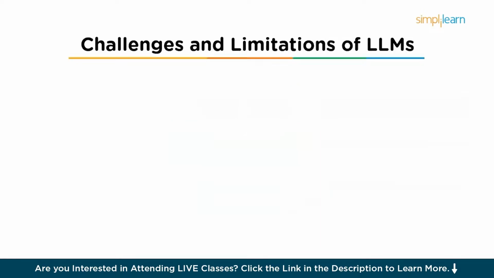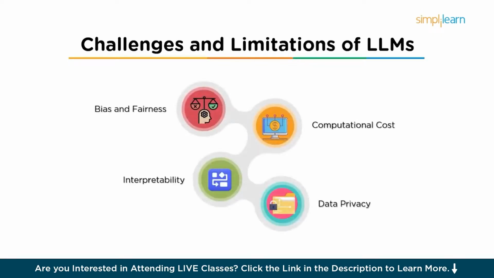So now let's see some of the challenges and limitations of LLMs. While LLMs are incredibly powerful, of course, they are not without their challenges and limitations. The first one being bias and fairness. LLMs can inherit biases present in the training data, which can result in unfair or unethical outputs such as gender or racial bias in text generation. This is a major concern in AI ethics.